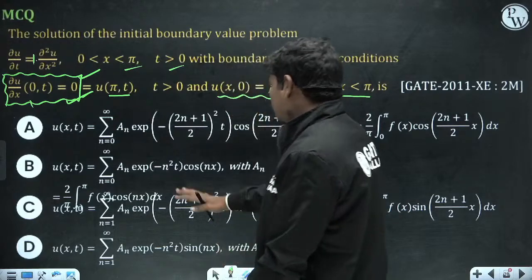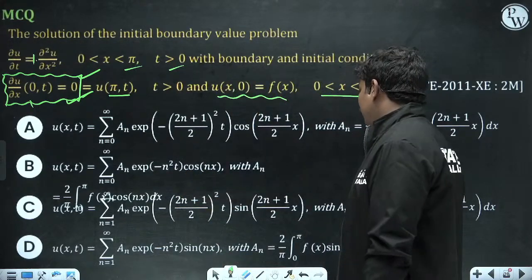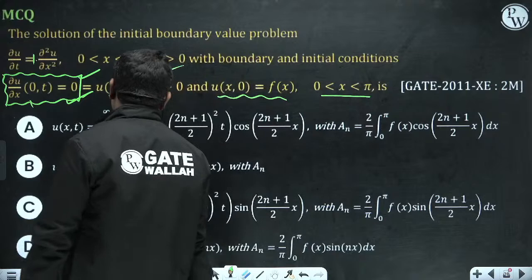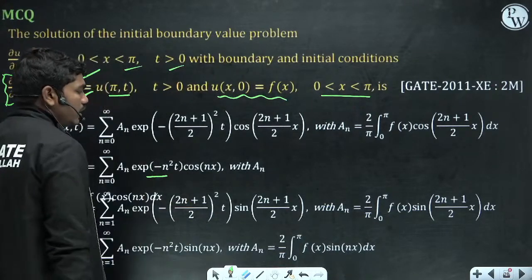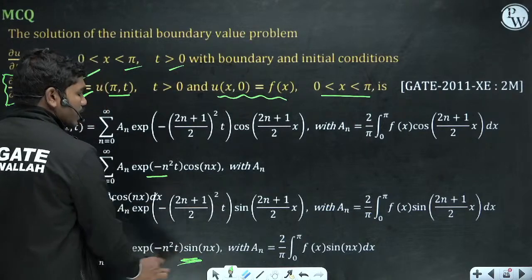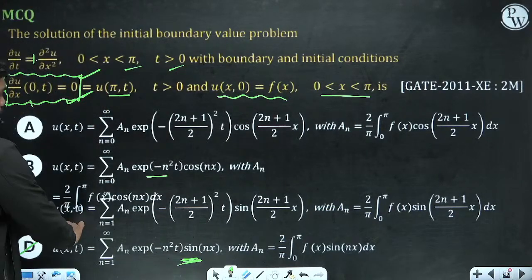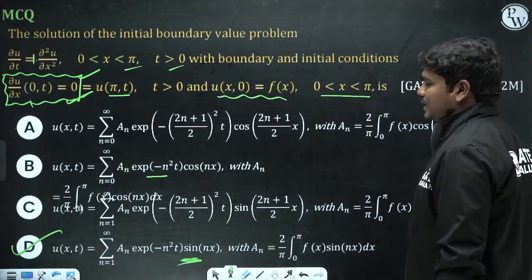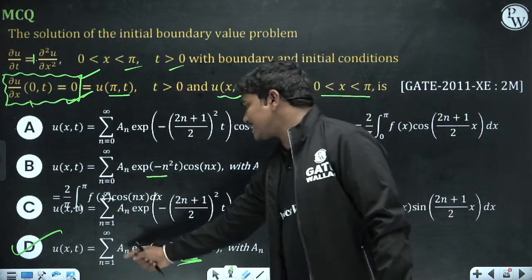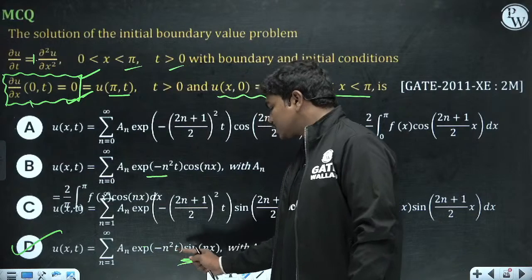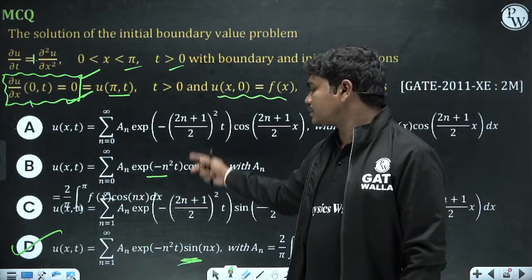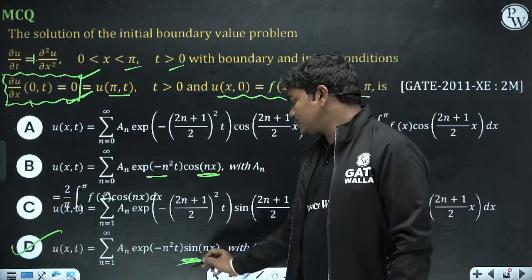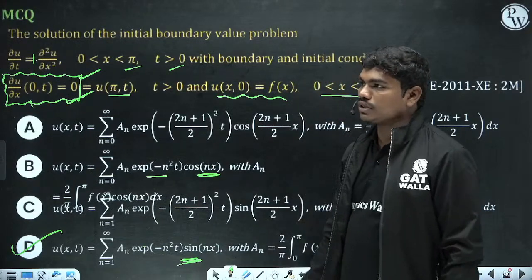Now I think the options got messed up here, because of some typing adjustment, I think they have missed it. Anyway, whatever I want to tell you, this is going to be the general solution: a_n e^(-n² t) and cos, no, it is not cos nx, it is actually sin nx. This is the correct solution directly, because this is the general form of the solution, and 2 by pi into the integral from 0 to pi of f of x sin nx dx is the value for calculating the coefficient a_n, and basically this is of the form e^(-n² t) sin nx. The other terms are for different wave equation solutions, and this cos nx is actually the mistake here. It should be sin nx. Clear? That's why this is the solution.